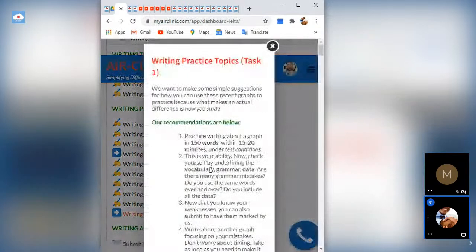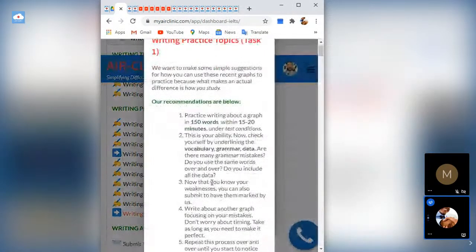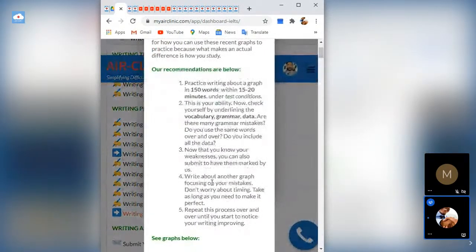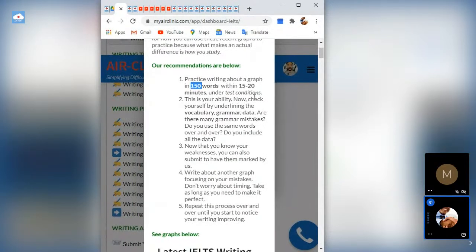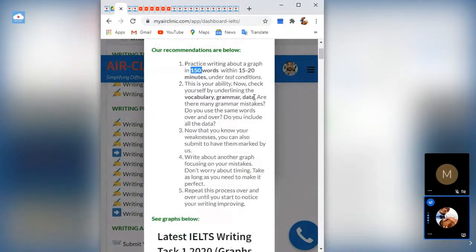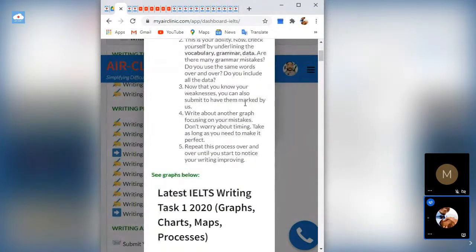Now here are our recommendations. Practice writing about a graph in 150 words. Actually, 150 words is the goal, within 15 to 20 minutes under test conditions. So you have to put yourself in the test condition, in the mood for the exam. When you do this, this is your ability. Now check yourself by underlining the vocabulary, grammar, data. You check yourself over and over again, and improve.